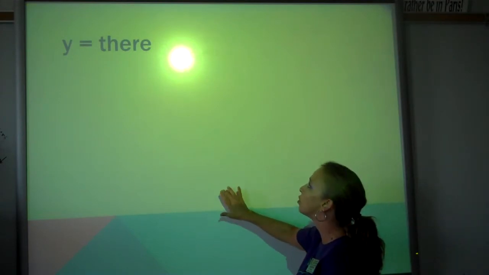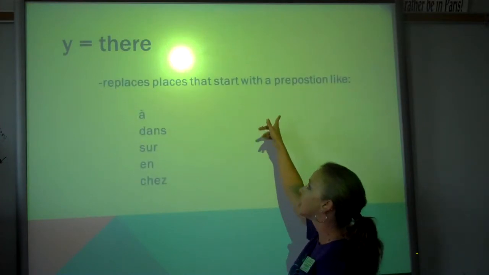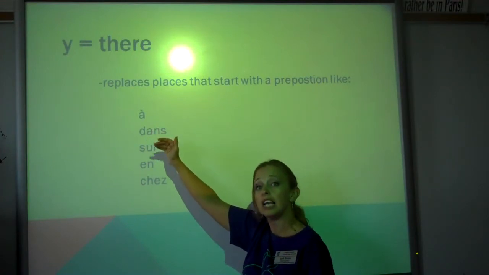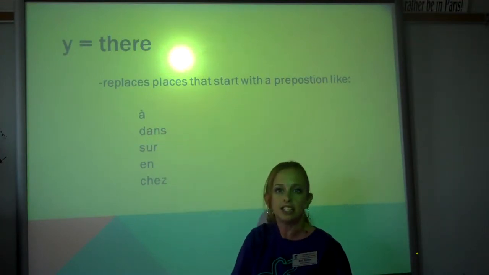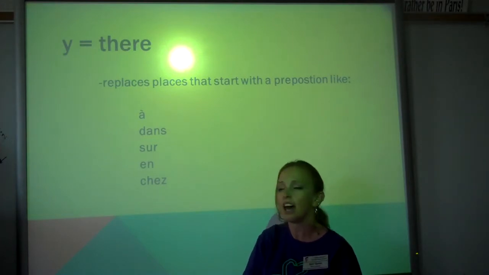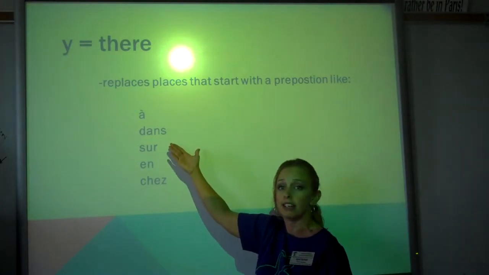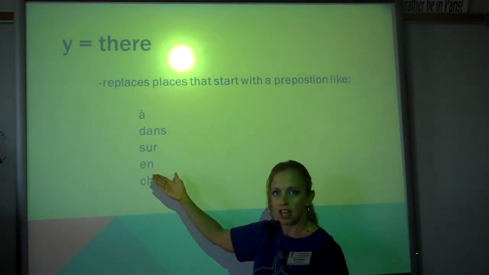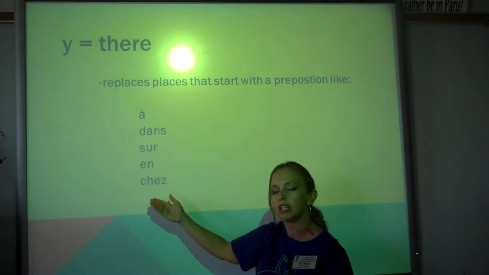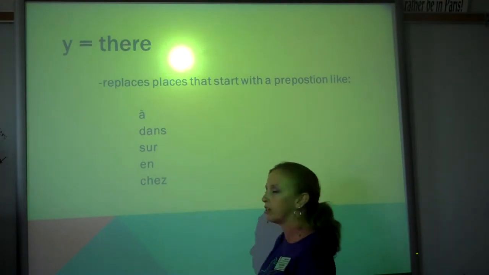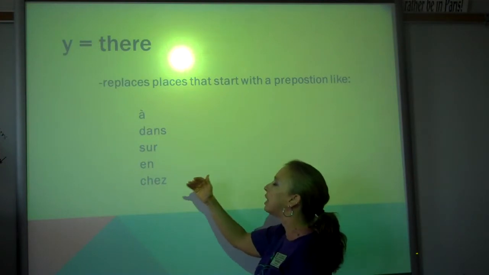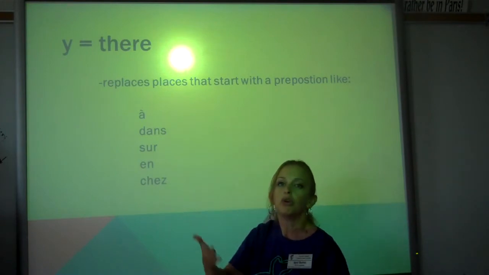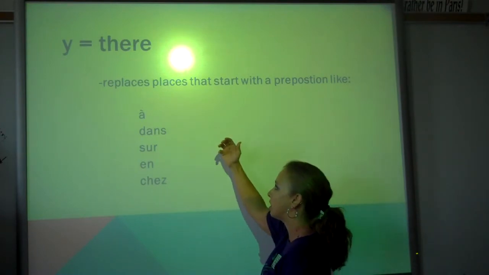And y is going to replace prepositions and a place, like à, which means to or at. Like à la piscine, if you didn't want to repeat that in a sentence, you could say y instead. Dans, which means in. Sur, which means on. En, which also means in, and then chez, which means at the house of. Chez will always be followed by a person or a pronoun. So when we don't want to replace dans la salle de classe, but we want to say there, we'll use y to replace both the preposition and the place.